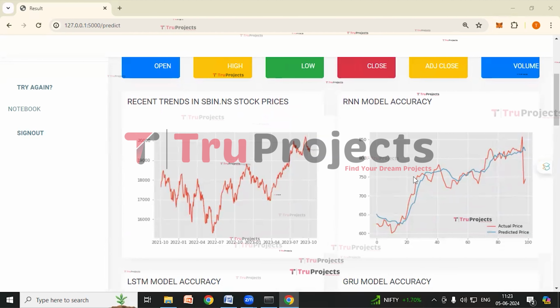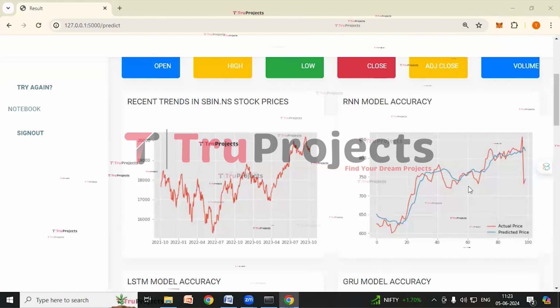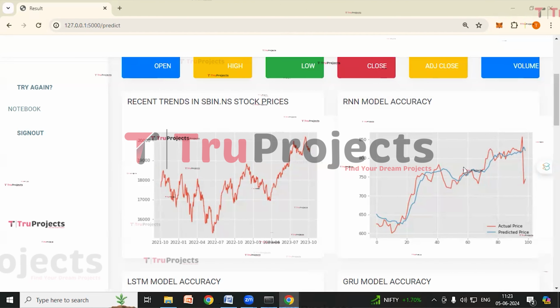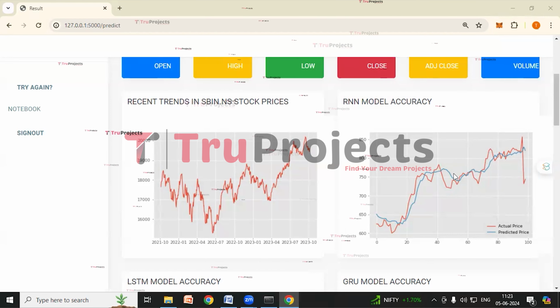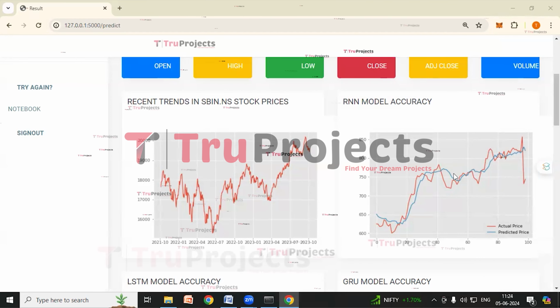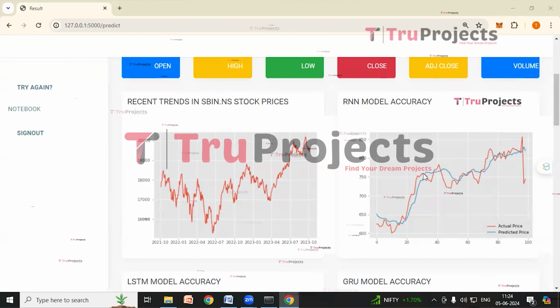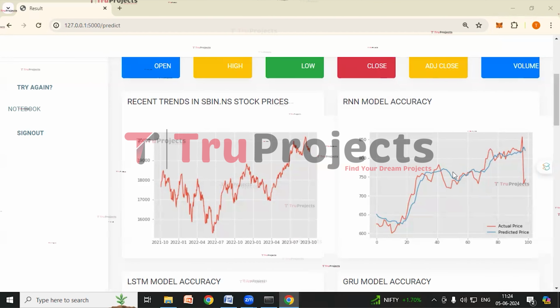Coming to this graph, so this graph shows how well the RNN model predicts values. So here the red line is what actually happened and the blue line is what the model predicted. So if the two lines are close, that means the model did a good job predicting. And here we can see the lines are close, which means RNN model did a good job predicting the values.